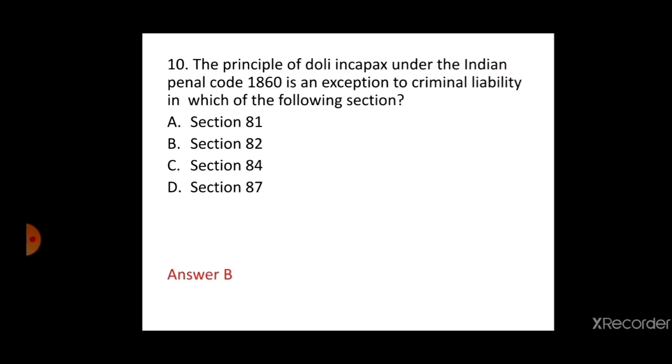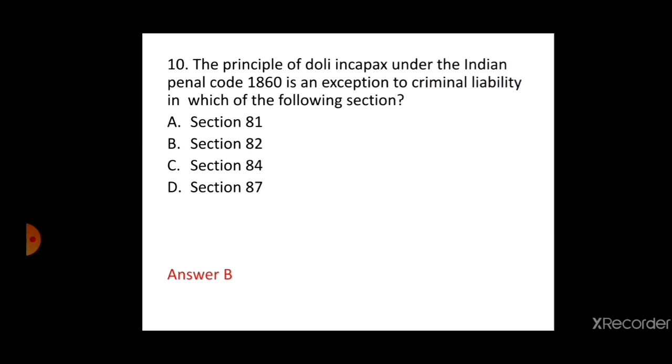Here it means incapable of doing harm. This term has been used to describe a presumption of innocence for children in criminal law in most countries. This question has also been asked in the UP 2013 examination, MP 2015, Haryana 2013.